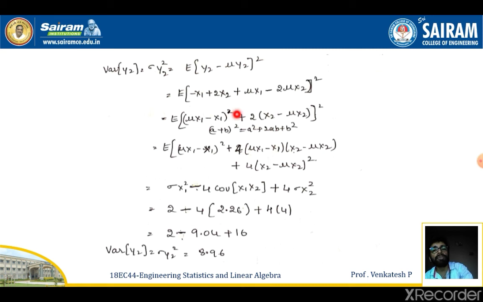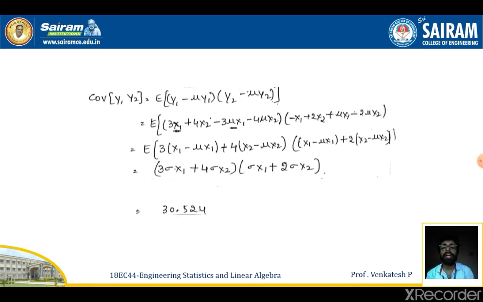By expanding this using the a plus b whole square formula, I will have (mu x1 minus x1) whole square plus 4 times (mu x1 minus x1)(x2 minus mu x2) plus 4 times (x2 minus mu x2) whole square. On simplifying further, the expectation of this will be sigma x1 square, covariance of x1 x2, and sigma x2 square. On replacing the values of sigma x1 square, covariance of x1 x2 and sigma x2 square, the value will be 8.96 for the variance of y2.